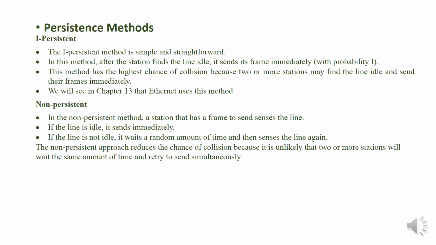If the line is not idle, it waits a random amount of time and then senses the line again, and later it will transmit the data. In the 1-persistent method, the frames can be transmitted immediately, but in the non-persistent method, the station needs to check whether the line is idle or not. If it is idle, then only it will transmit the data.